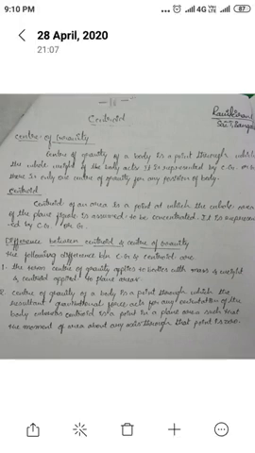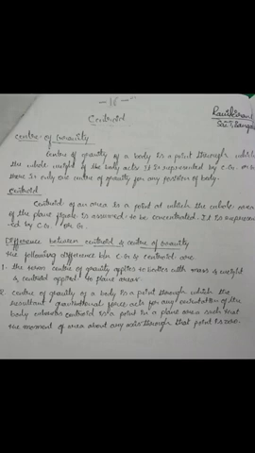Next, there is a small difference between the centroid and center of gravity. Center of gravity is the point in a body through which the whole weight of the body acts.